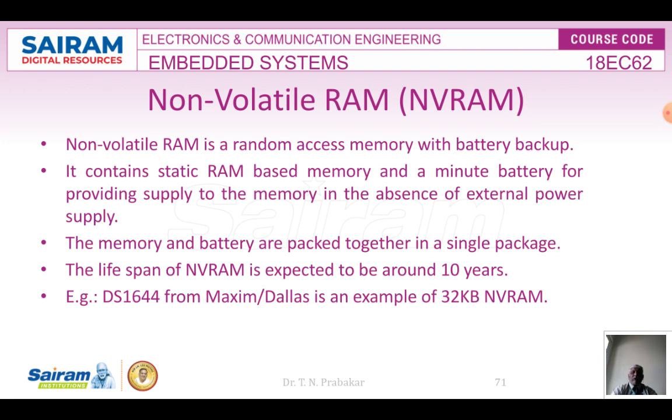And the next type of RAM is the non-volatile RAM. In short we call it NVRAM. It is a random access memory with a battery backup, right? So it contains a static RAM based memory and a minute battery for providing supply to the memory in the absence of external power. Suppose the external power fails, the battery attached to the RAM will provide that power supply so that the contents will not be lost.